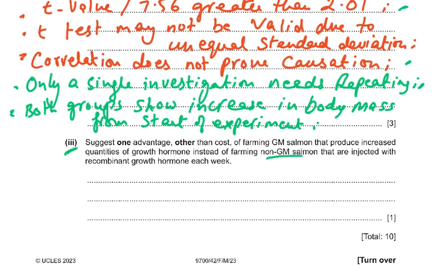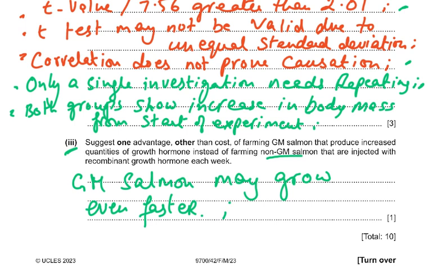So one advantage other than the cost, you could have said, the fact that GM salmon may grow even faster, and they reach the size by which they can be sold in the market. I've just given 1 point because there's one mark for that. Of course, there are many points, but GM salmon may grow even faster. But the main thing is approval for GM salmon is obtained in some countries. So it is a little difficult to have these genetically modified animals, and people resist these. I'm very much against this as well, and I don't believe in this.